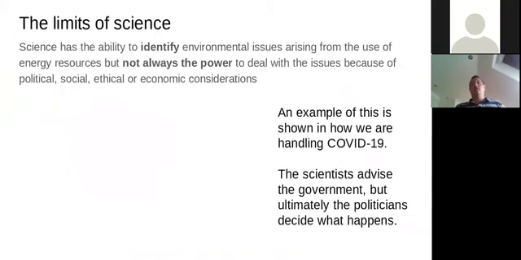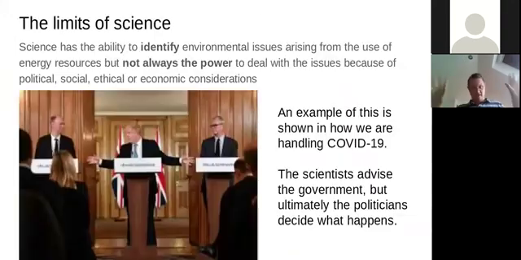The final bit in the specification that you need to know about is that science has limits on what it's able to do. Science is able to identify environmental issues arising from the energy resources, but scientists don't always have the power to deal with it. So a really good example of this, it's not quite about environmental issues, but it's linking into the COVID crisis that's going on at the minute.